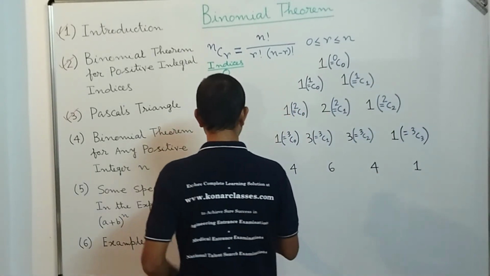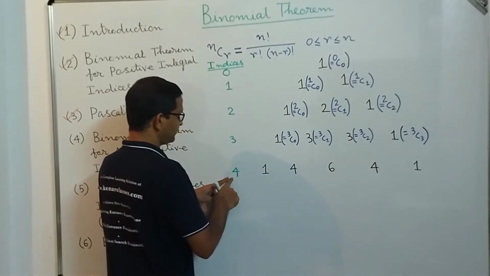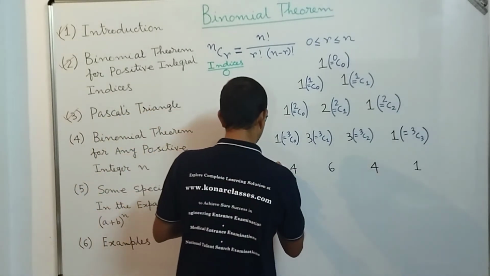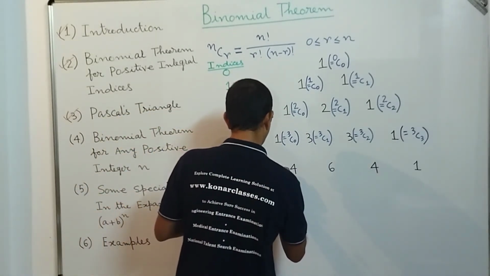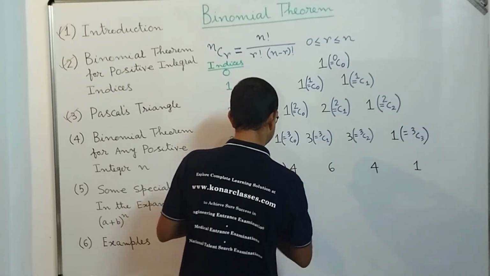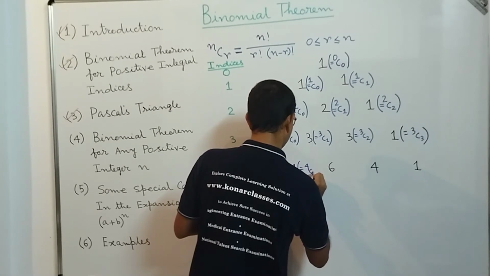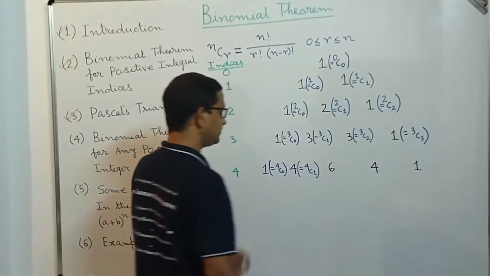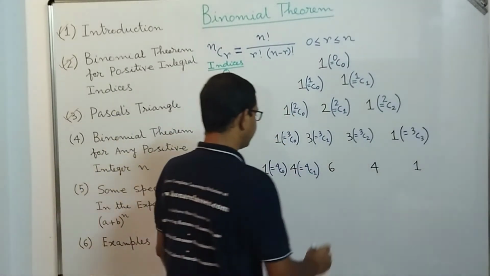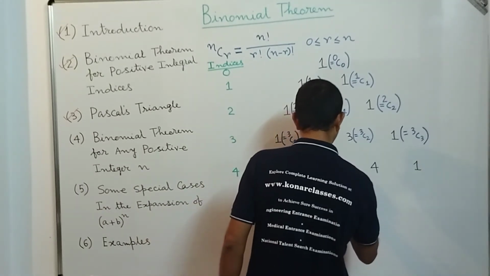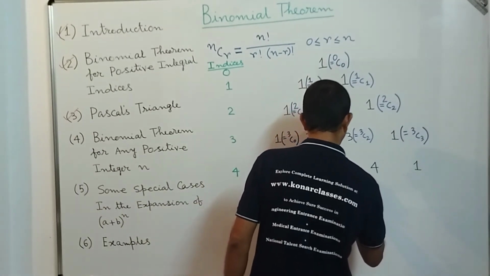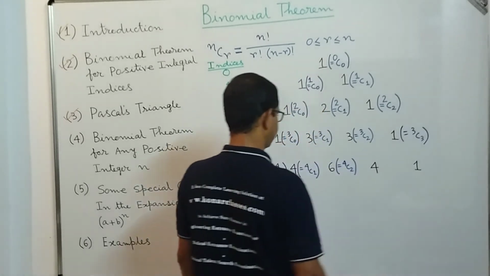Similarly, let's come to the case where the index is 4. This 1 we can write as 4C0. This 4 we can write as 4C1. 4C1 is 4. That 6 we can write as 4C2. If you compute the value of 4C2, you will get 6.